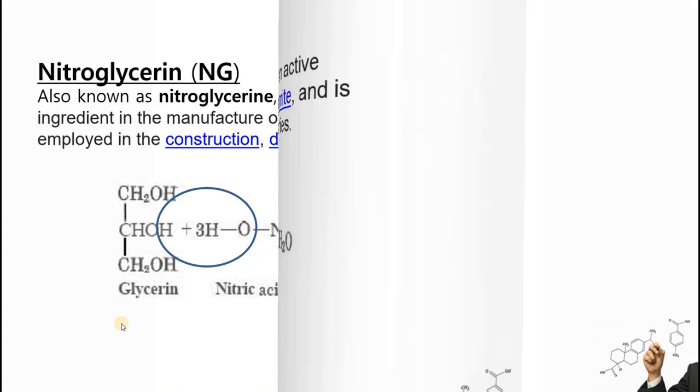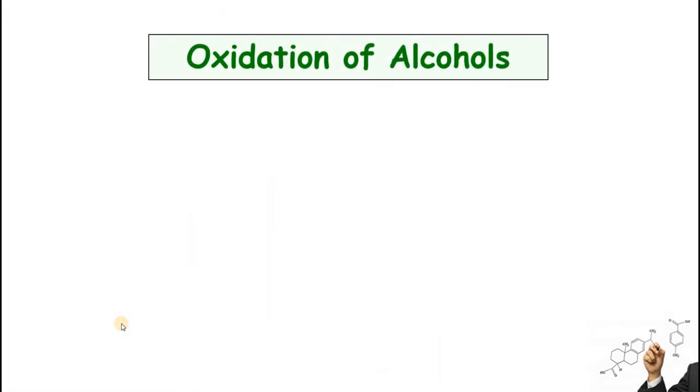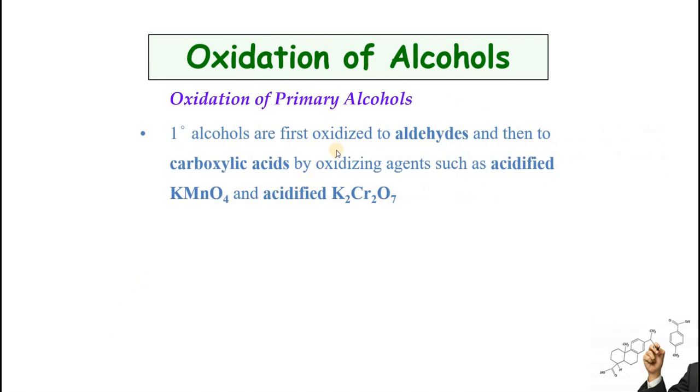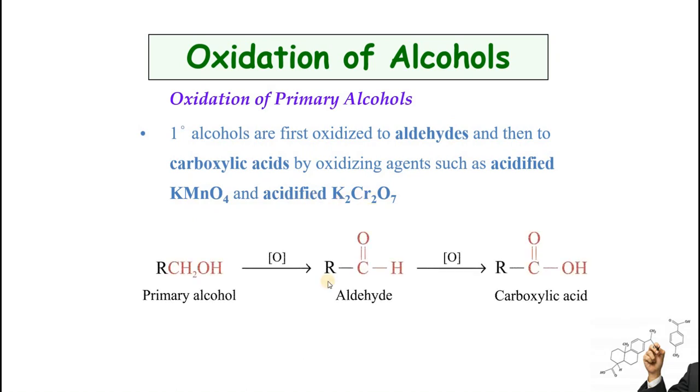Next kind of reaction is the oxidation reaction. Let's see oxidation reactions of alcohol. Oxidation of primary, secondary, and tertiary alcohols will be discussed separately. Primary alcohols can first of all be oxidized to aldehydes, and then the aldehydes will be further oxidized to carboxylic acid. A strong oxidizing agent like acidified KMnO4 or acidified potassium dichromate is utilized in this process. When a primary alcohol is oxidized, hydrogens will be lost. This hydrogen and one of the hydrogens from this carbon will be lost, and carbon is going to make a double bond with the oxygen atom.